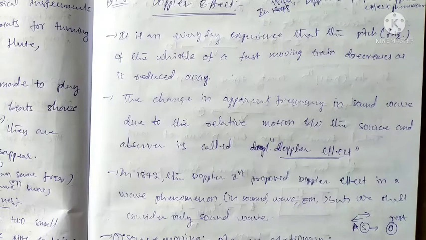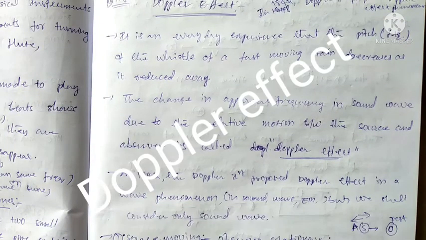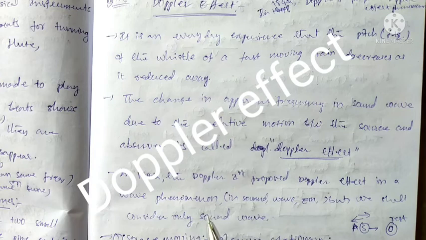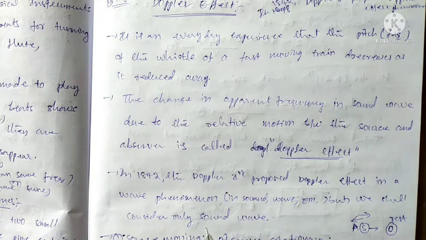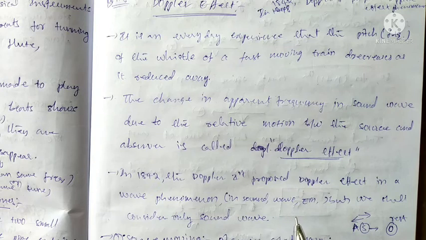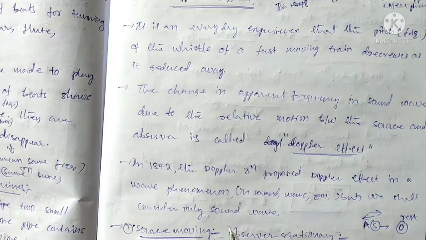Okay, now we discuss the Doppler effect. In 1842, the scientist Doppler proposed an effect, that is the Doppler effect. He observed the phenomenon of frequency change in a sound wave or electromagnetic wave and so on. He observed the change in frequency, in which the sound changes. The sound depends upon the frequency of the sound.